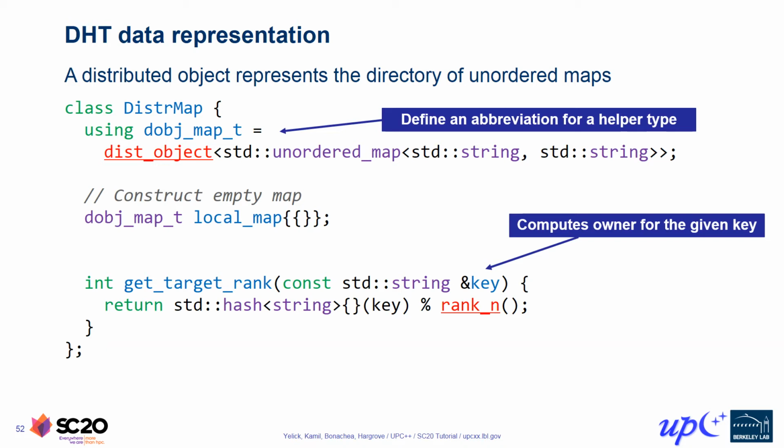To do this, it invokes std::hash to compute an integer valued hash of that key, then mods that value against the total number of processes, which is provided by the UPC++ rank_n function. Thus, we generate an integer result between 0 and ranks minus 1, which corresponds to the rank number of the process that owns the given key. We'll use this helper function as part of implementing the DHT access operations.